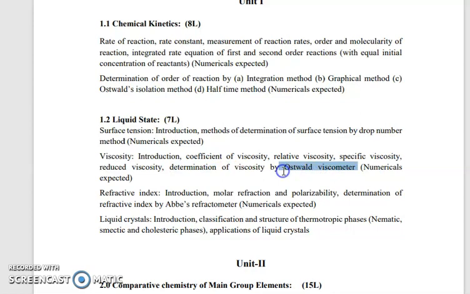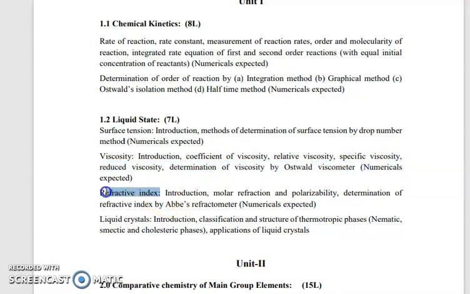This is the experiment to measure the viscosity of a liquid using Ostwald viscometer. This is a practical at TYBSc level, and some problems we can include for this point.